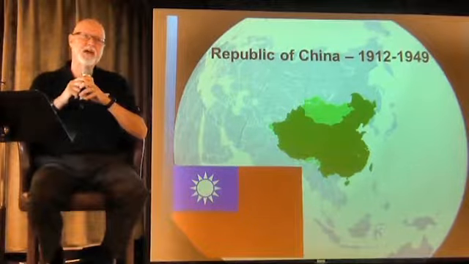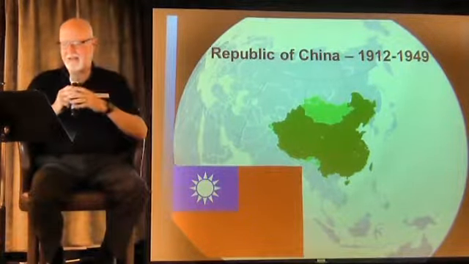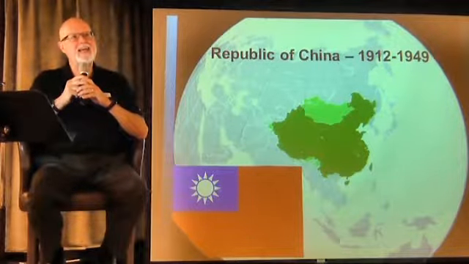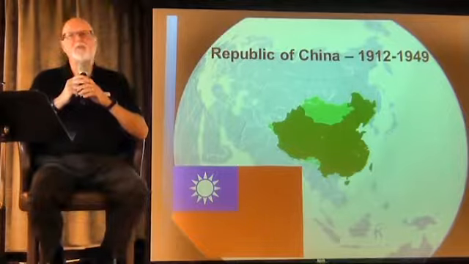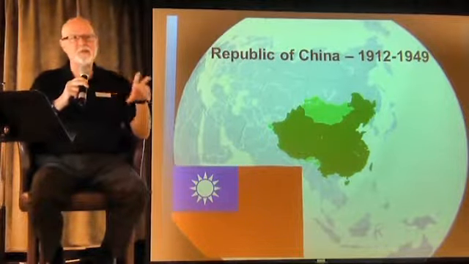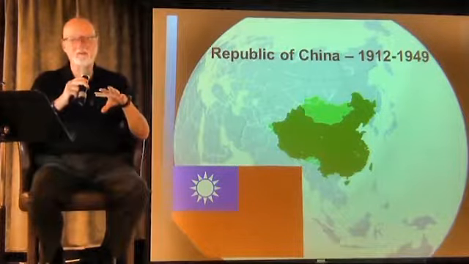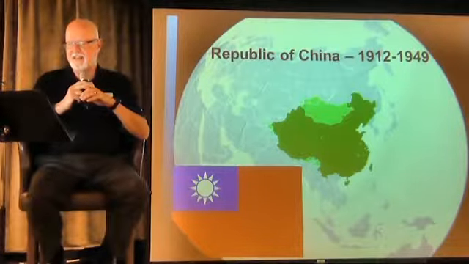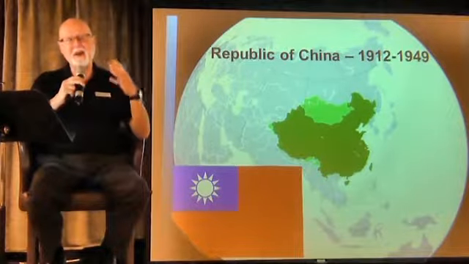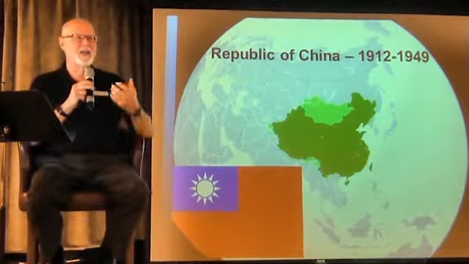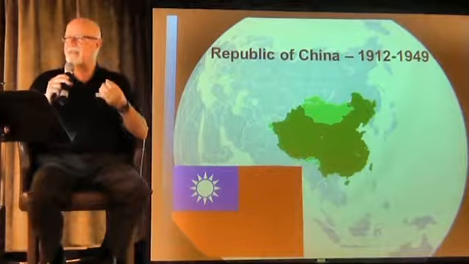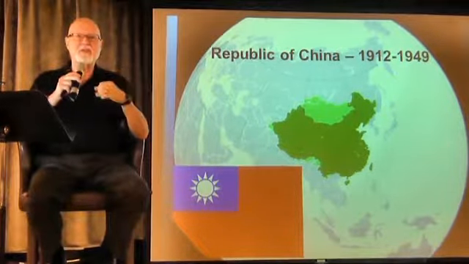He continued in that role for a very short time because another man named Yuan Shikai was the head of the army, and he also had been the prime minister of Qing Dynasty China, so he had a lot of political force as well as controlling the military. He forced Sun Yat-sen to step down, and he established himself as the leader, but he right away started abolishing various regional and provincial assemblies in favor of centralized control.